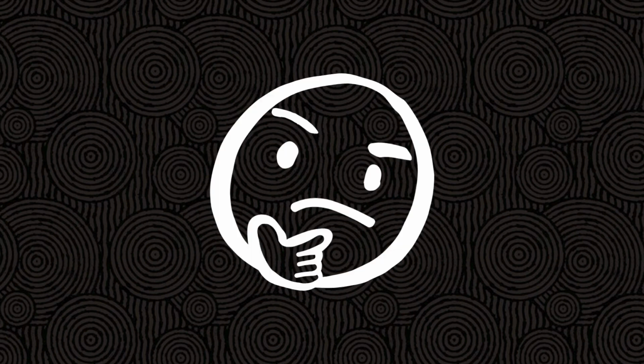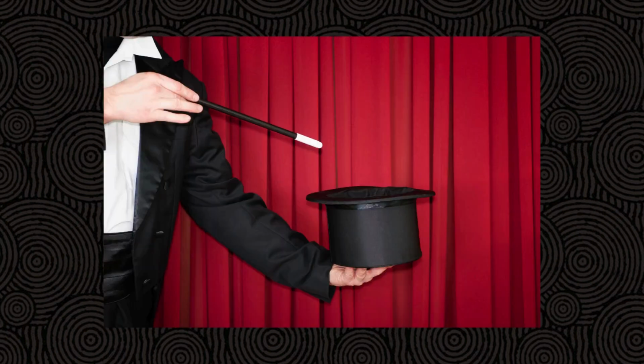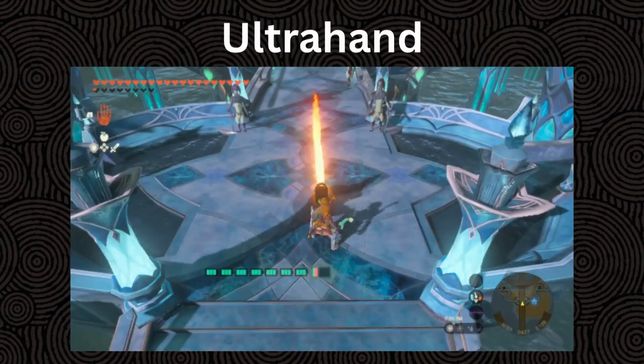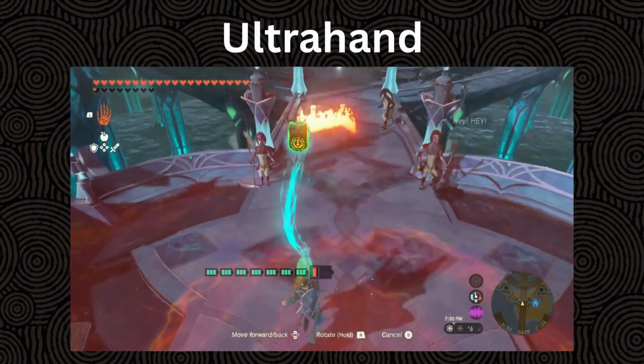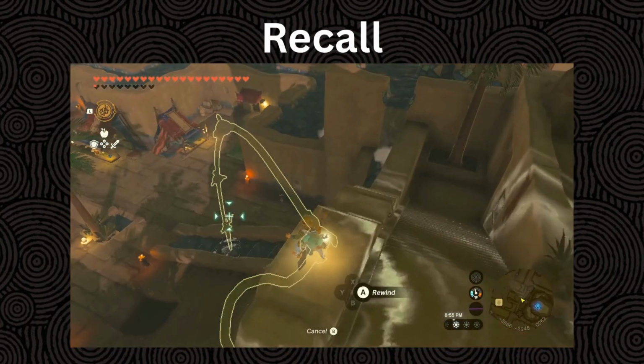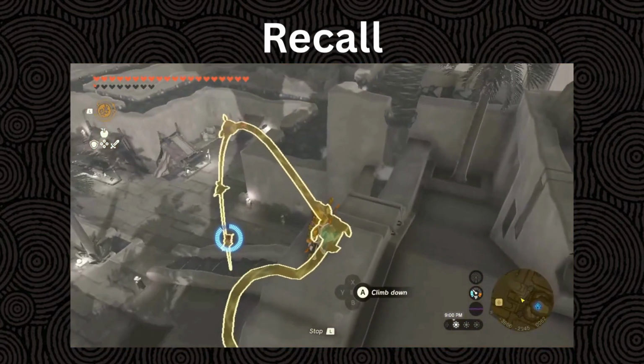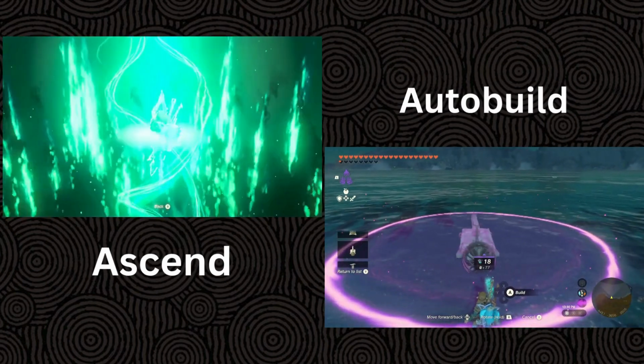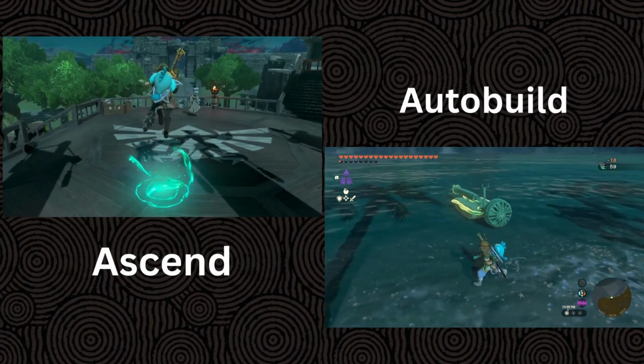What else can Link do? Oh yeah, he has magic powers. To further reduce experimental uncertainty, we will be using these magic powers to help set up our experiments as accurately as possible. Ultra Hand will be used to precisely move objects into place. Fuse will be used to attach materials to shields. Recall will be used to give us time to position the camera in order to get accurate data. Ascend and Auto Build will help us set up the experiments.